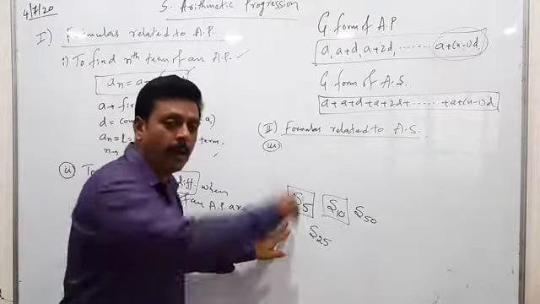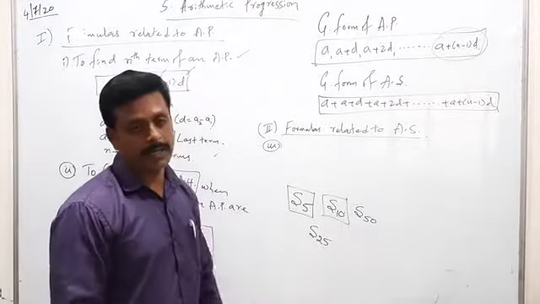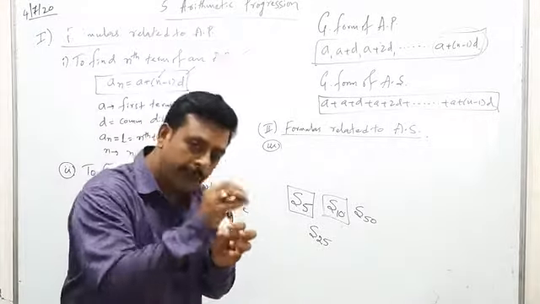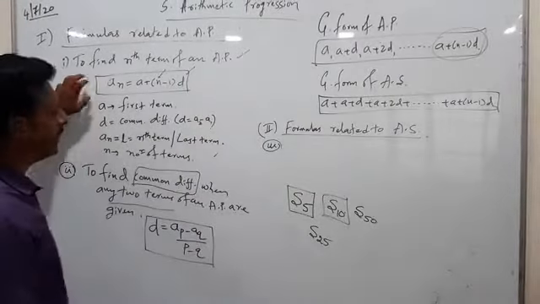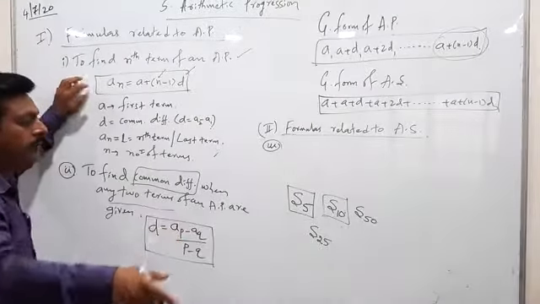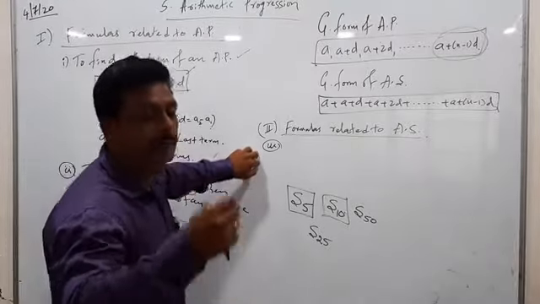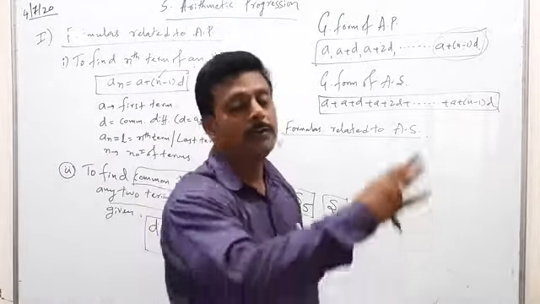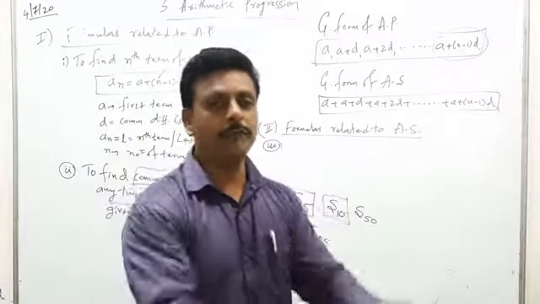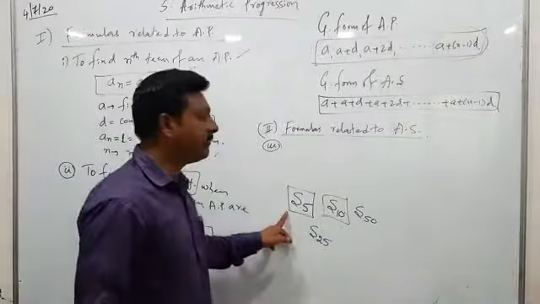This is the sum of all the terms. A5 means the fifth term, the value of the fifth term, that is a_n. S5 means the sum of 5 terms: first term plus second term plus third term plus fourth term plus fifth term. If you add all 5 terms, you will get S5.